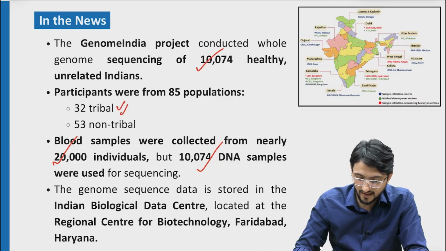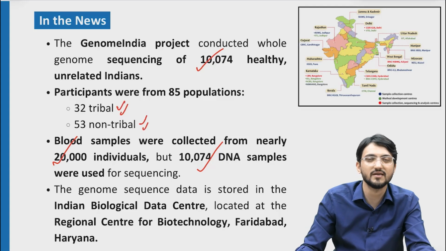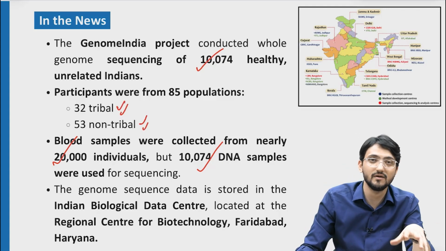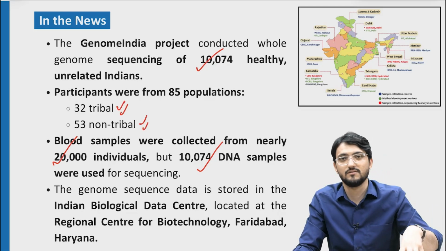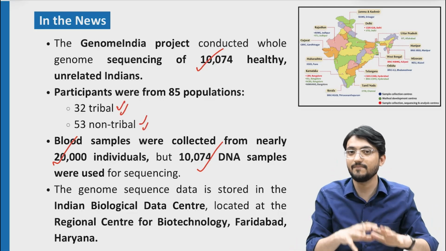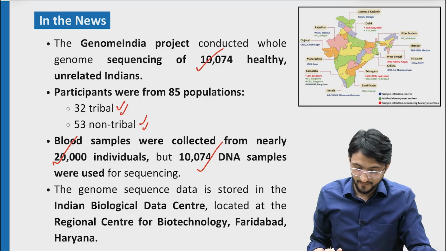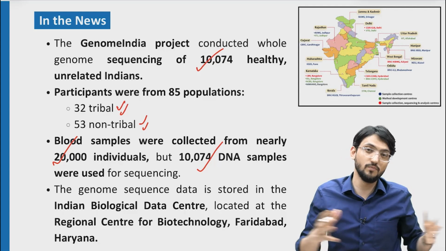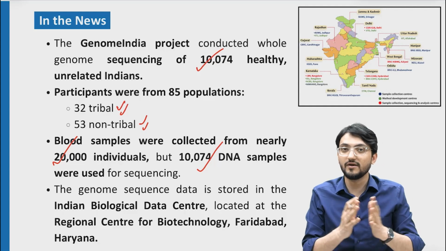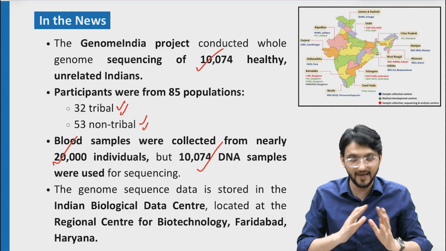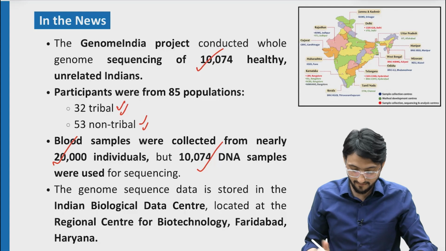And then, as I told, there are 85 populations, out of which 53 are non-tribal and 32 are tribal. So all these permutation combinations are there. Remember that a diverse set of people have been chosen. That is important for UPSC. Then, is it conducted for the whole population of India? No, only a few people. In thousands, only 20,000, 10,000. Alright, so remember that. Don't remember 1 lakh or 2 lakh people.